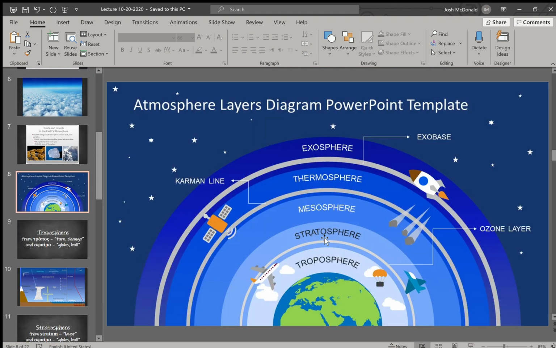So these are the 5 layers of our atmosphere. It would probably be good for you to understand just the basics of them: troposphere, stratosphere, mesosphere, thermosphere, and exosphere.